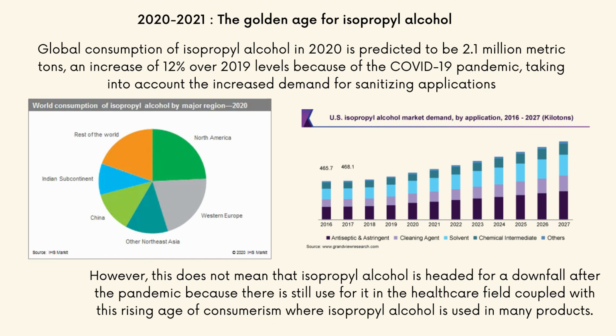Now what is this title here? 2020 to 2021, the golden age for isopropyl alcohol. Well, the global consumption of isopropyl alcohol in 2020 was predicted to be 2.1 million metric tons, an increase of 12% over 2019 levels, all because of the COVID-19 pandemic. Why? Because there's an increased demand for sanitizing applications. Sanitizer has become a very vital component for the world today.